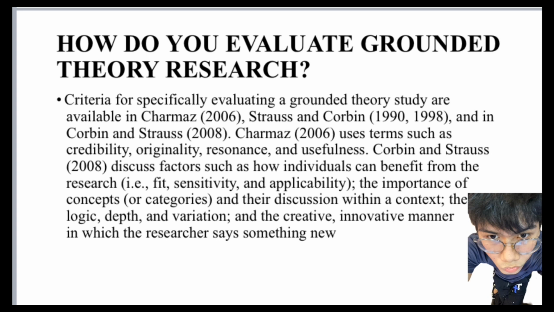Corbin and Strauss propose another framework that focuses on the theory's potential to benefit individuals. They highlight the importance of considering how the research can benefit individuals. This includes aspects like fit, relevance to the target audience, sensitivity, meaning awareness of potential biases, and applicability, like the ability to apply it in real-life situations.